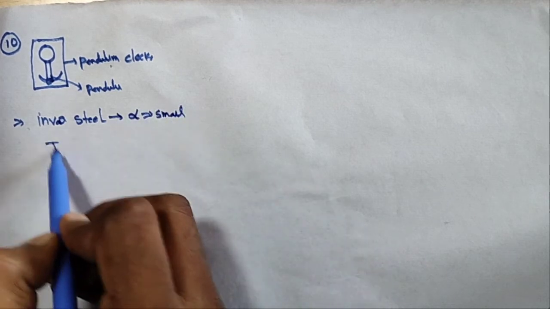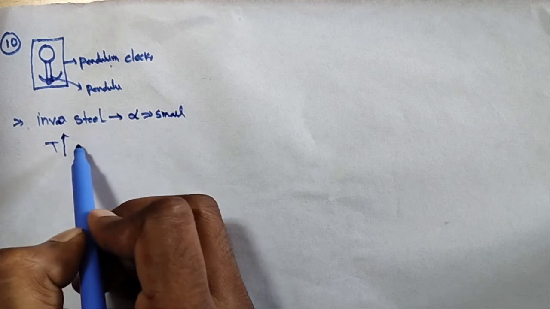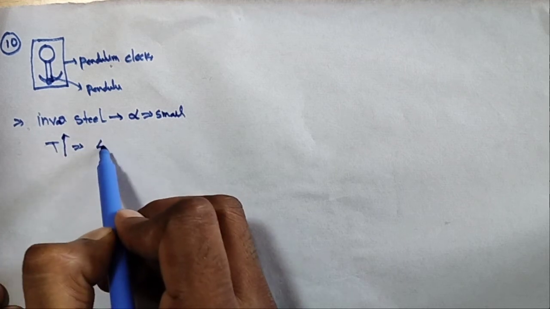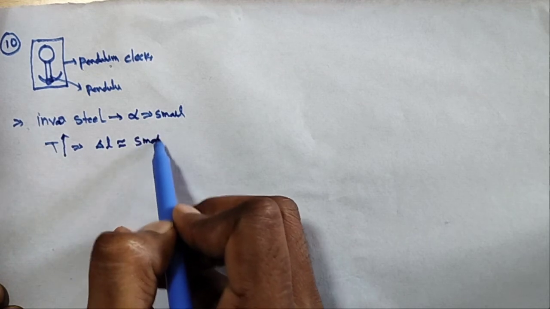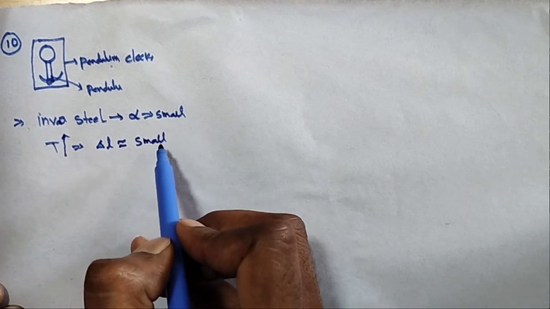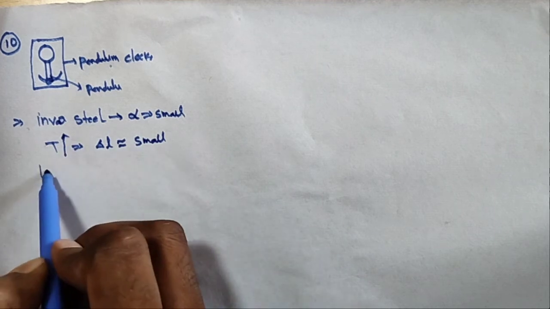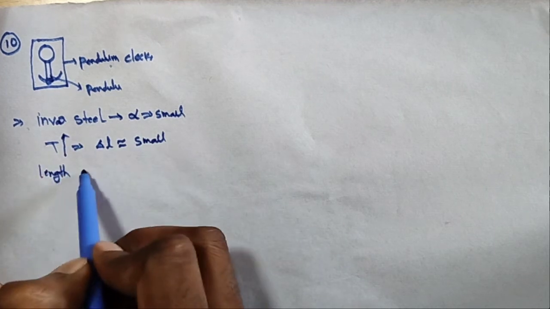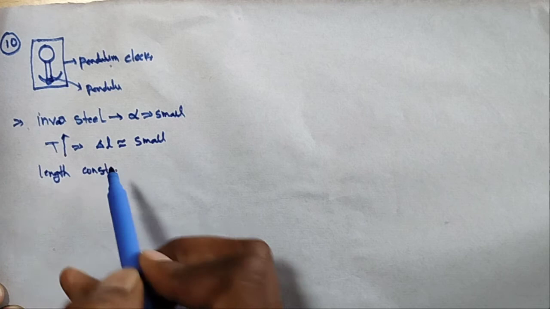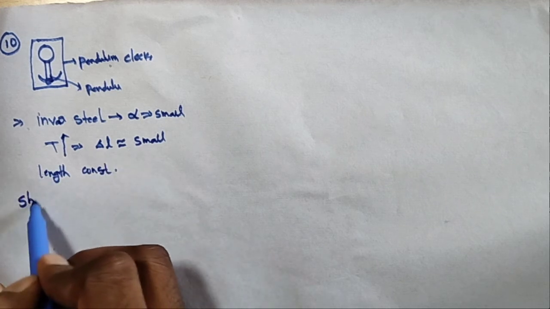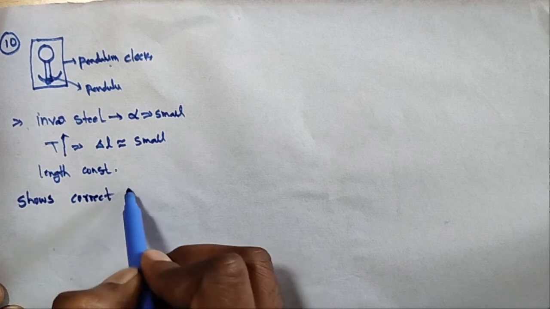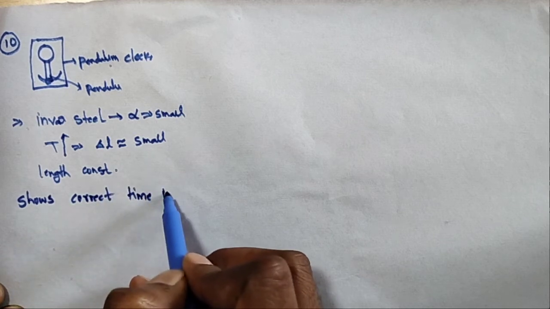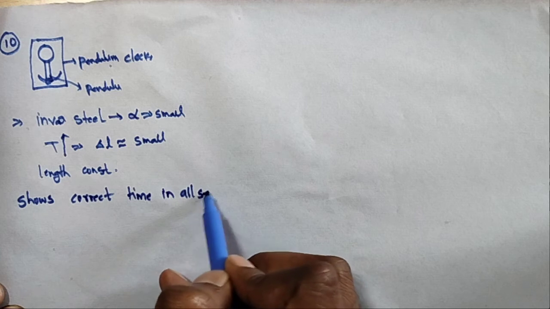So if the temperature increases, the change of length delta L is very small, and can be neglected. Therefore the length will almost be constant, so it shows correct time in all seasons.